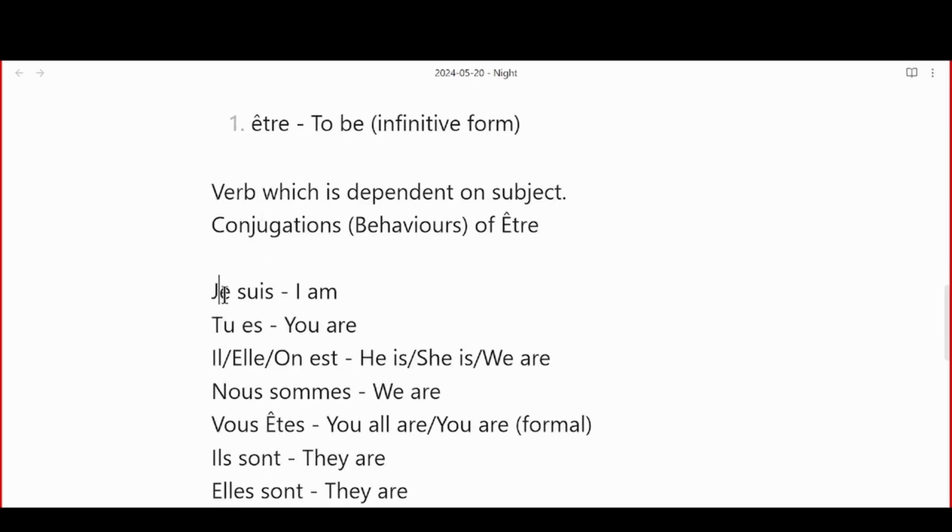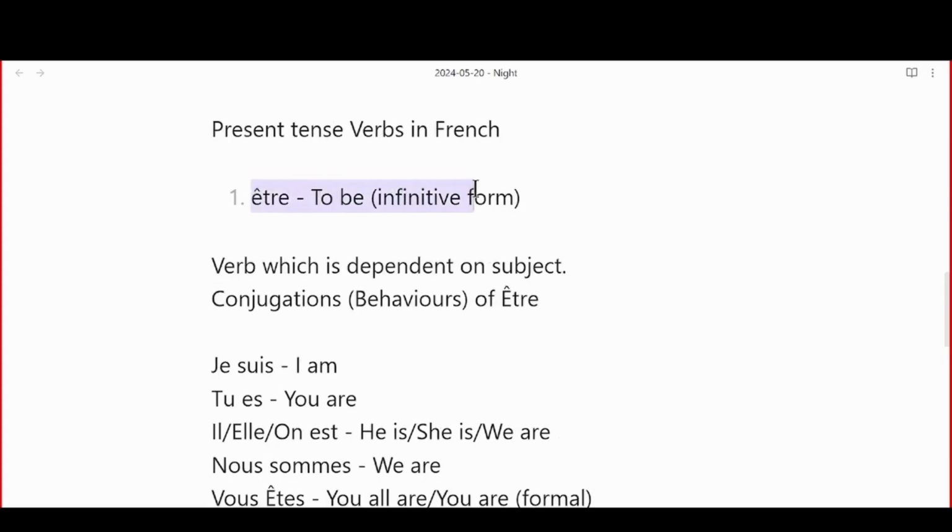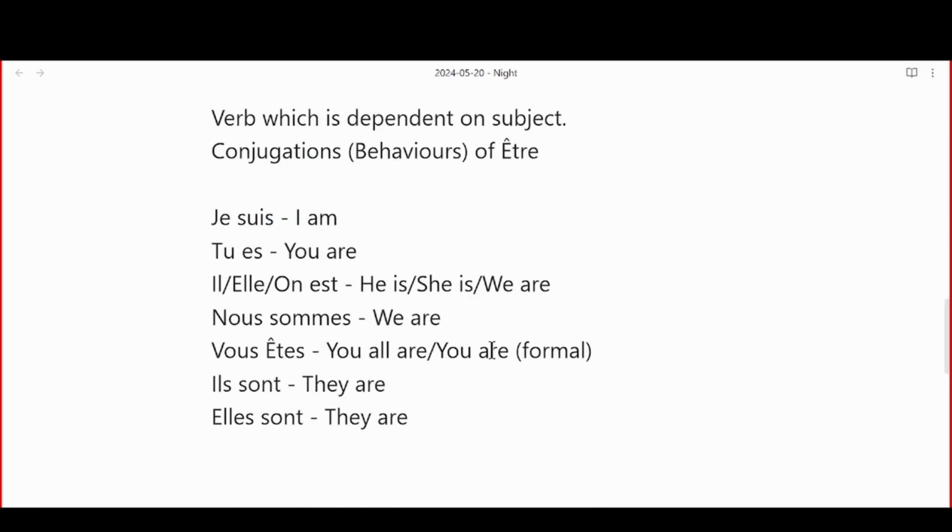Or like, I don't know if you heard about that word, in Hindi we say dogle insan. Dogle insan hote hain. People who change their personality based on people around them. So verbs are like that because they want to be included with everyone. Okay? So, you got it, guys?